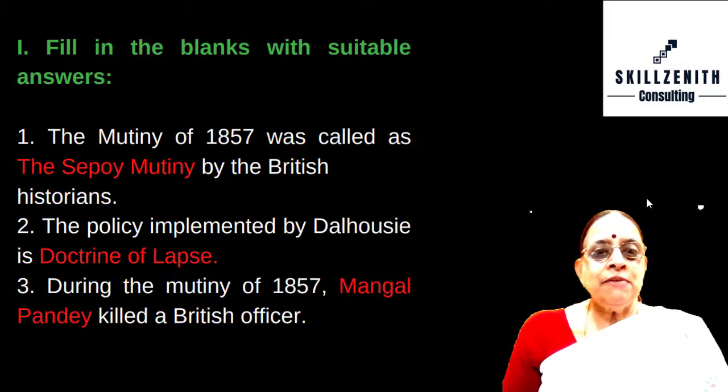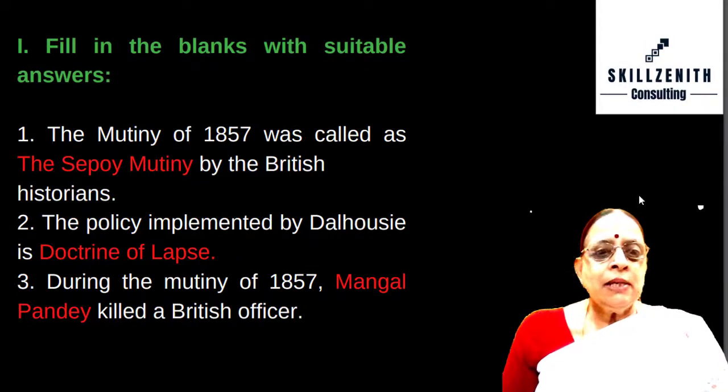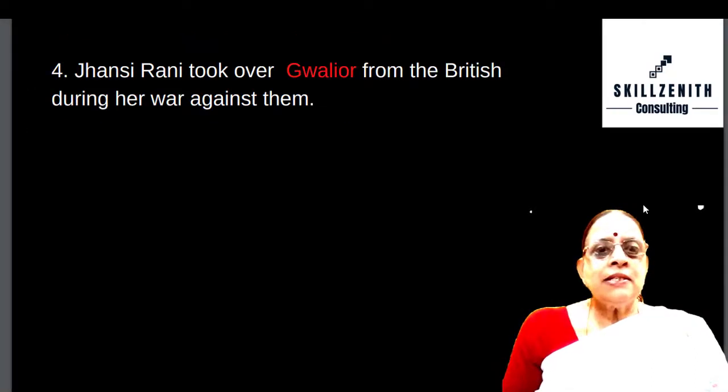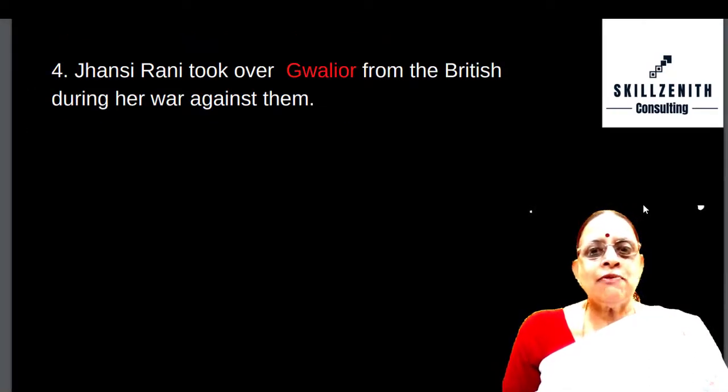The mutiny of 1857 was called the Sepoy Mutiny by the British historians. Second one, the policy implemented by Dalhousie is doctrine of lapse. During the mutiny of 1857, Mangal Pandey killed a British officer. Jhansi Rani took over Gwalior from the British during her war against them.